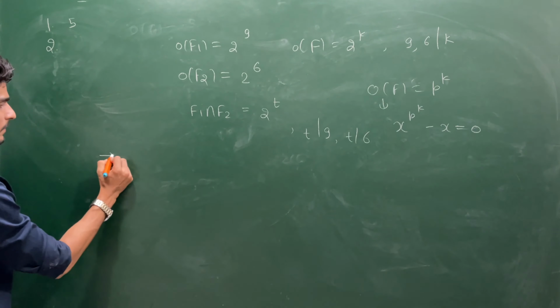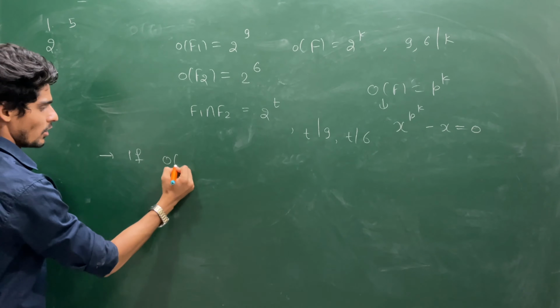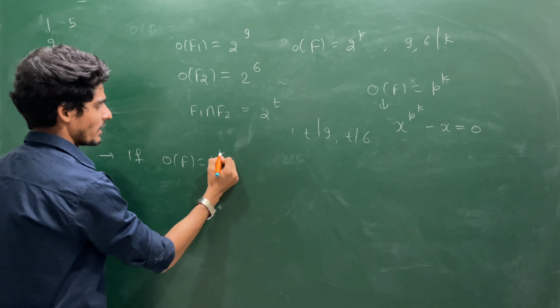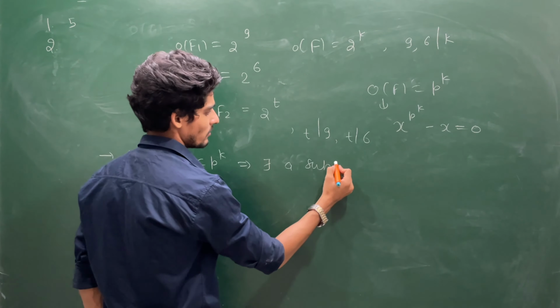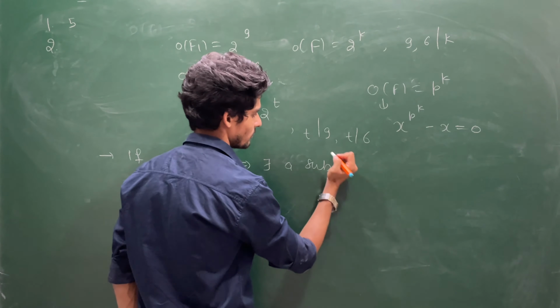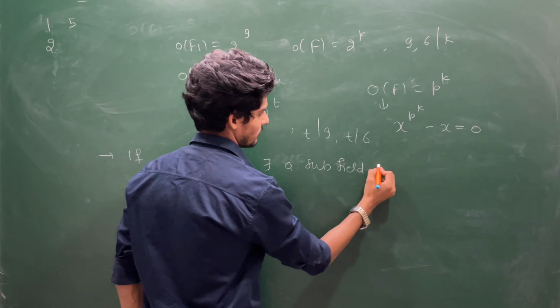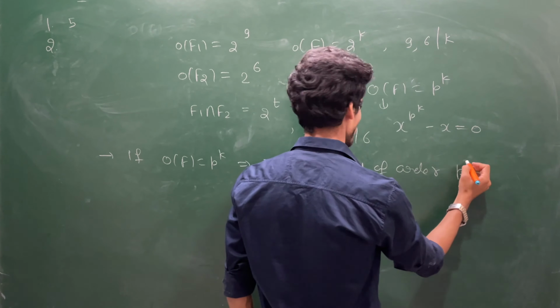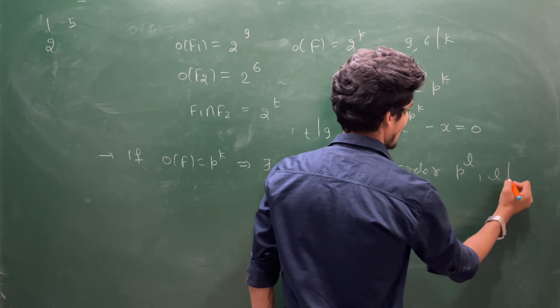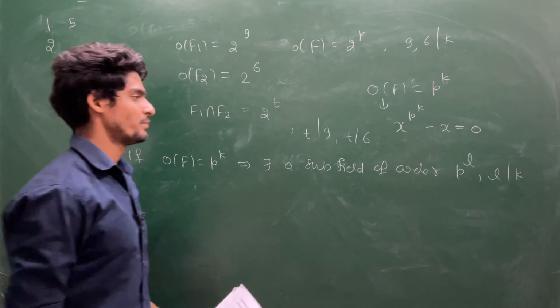So its order can be 2 power t, where t must divide 9 and t must divide 6. We know if the order of F is p power k, this implies there exists a subfield of order p power L, where L divides k.